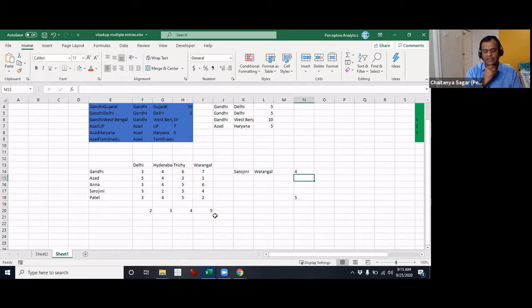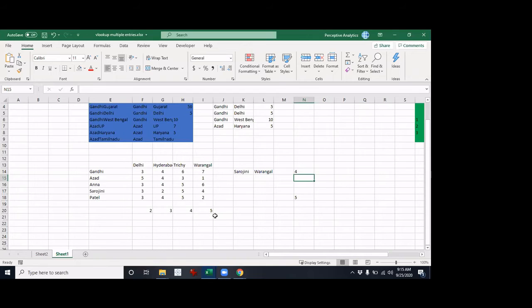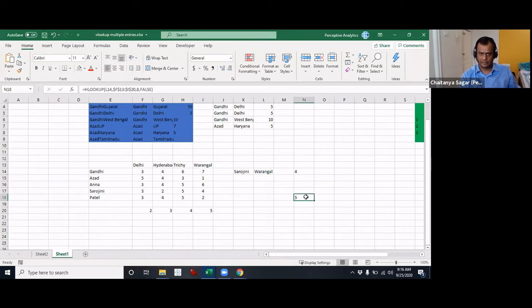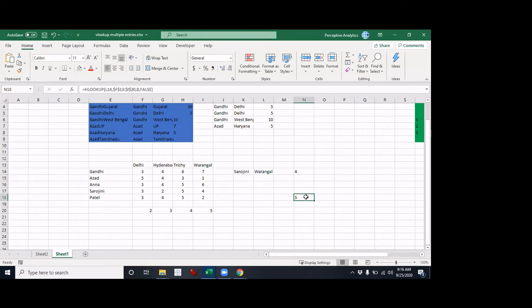Do you guys have any questions in terms of any lookup thing that you wanted to know? Chaitanya, it's not a question, just out of curiosity. Earlier we discussed that we can assign names to certain ranges of cells, right? Let's say we have decided names for each of these columns, saying Delhi, Hyderabad, Trichy, and we use those column names in the place of the column index for VLOOKUP. Would that work?